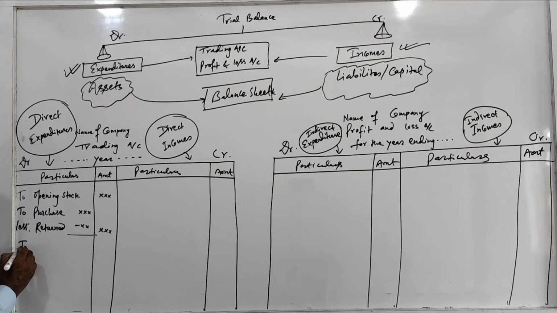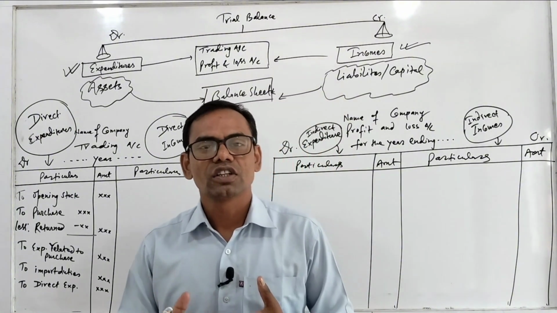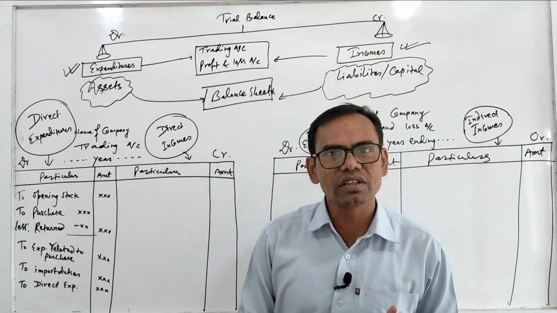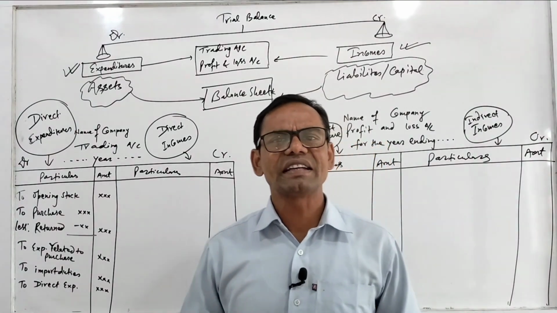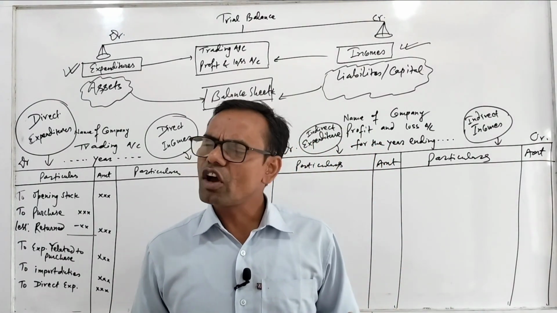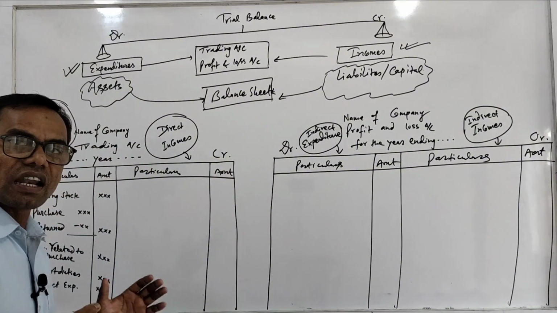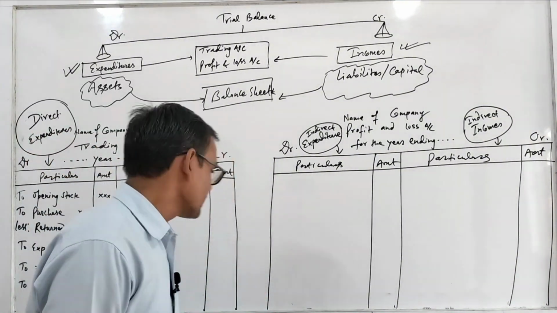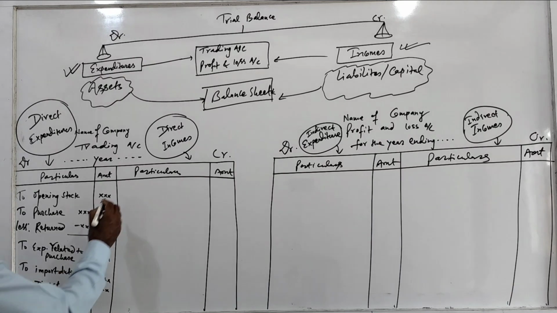Then after all the direct expenditures related to purchase like wages, octroi charge, dock charge, royalty, custom duty, similarly coal, gas, water, lighting, heating, they all are direct expenditures. Expenditures related to factory, manufacturing, they are direct expenditures that you have to write here.